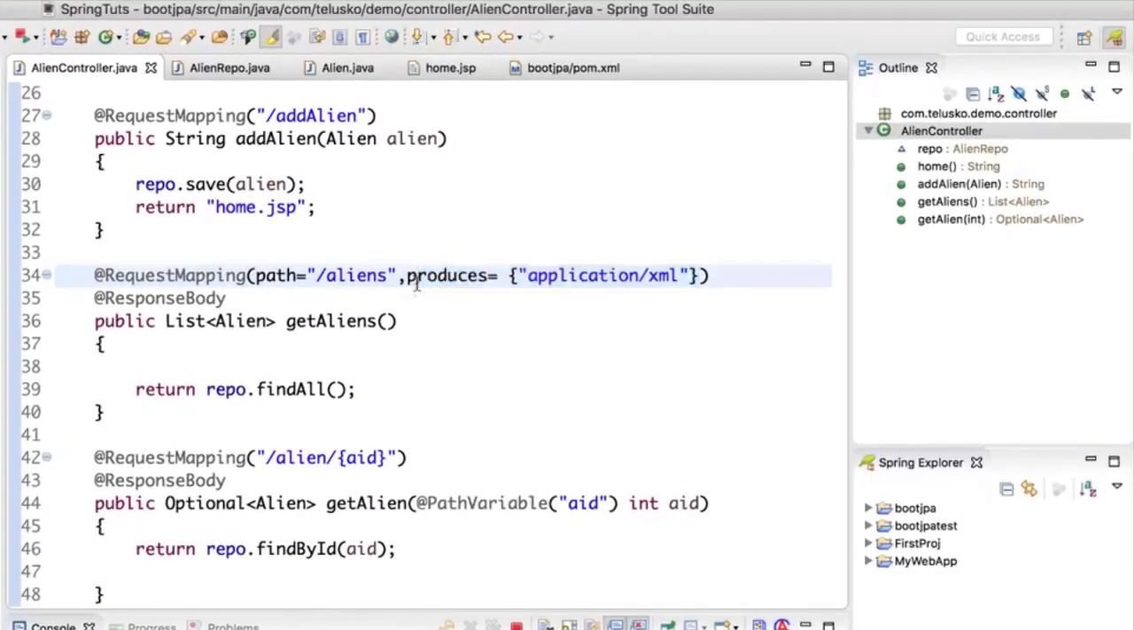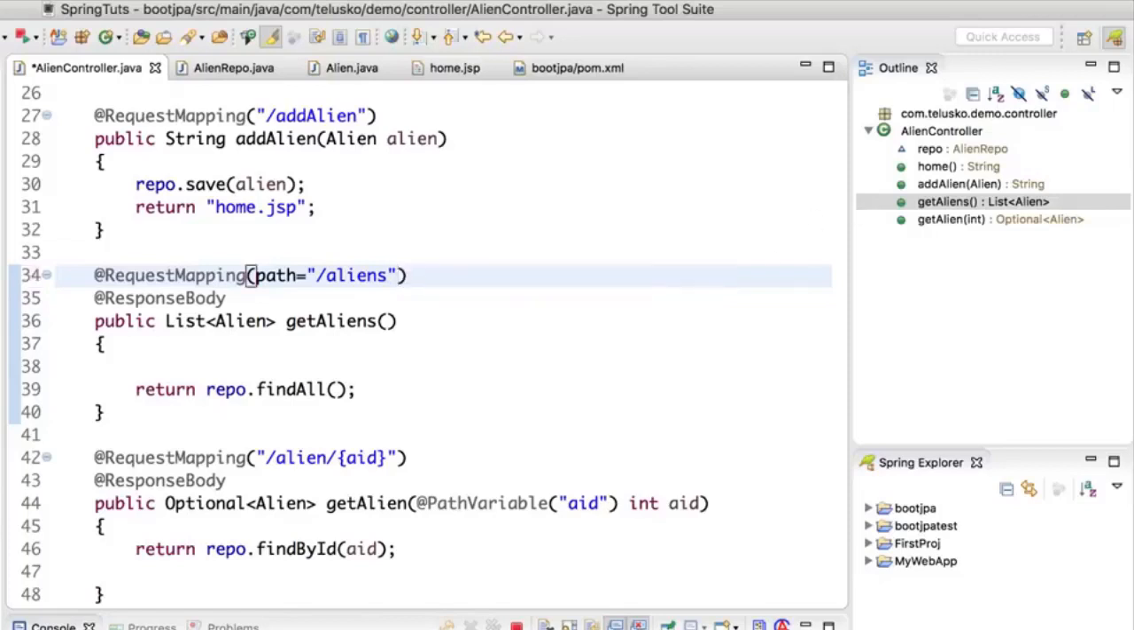So before that, what I will do is I will remove this produces because I want to support both now. I want to work with get as well. I want to work with JSON as well as XML. In fact, in the produces itself, you can give a comma here and you can mention JSON, but let's remove that, it will support both now.